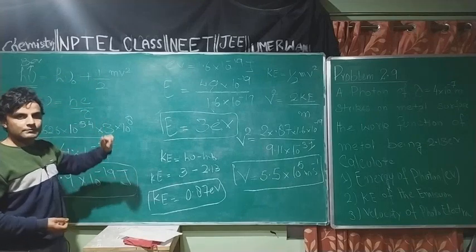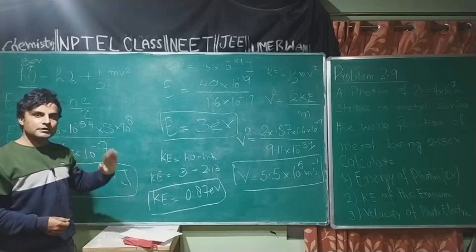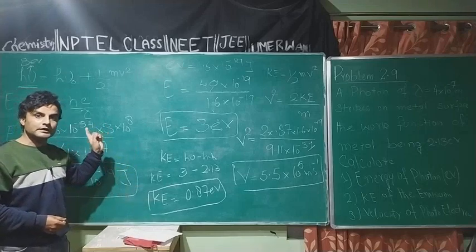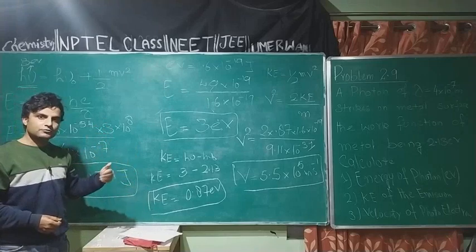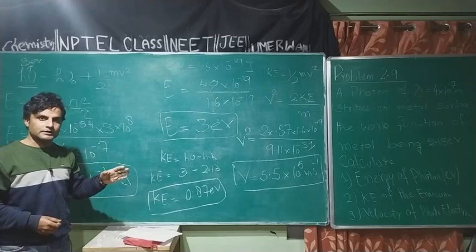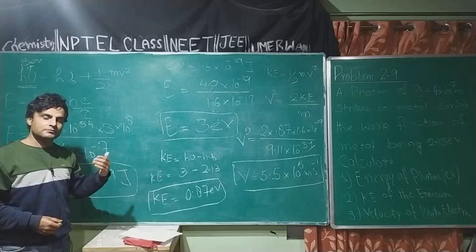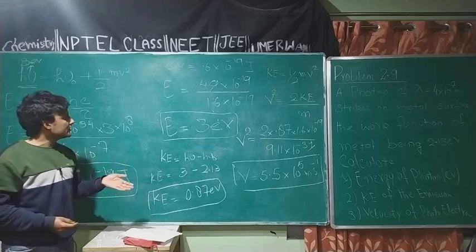And remember two important things: the number of photoelectrons emitted will depend on the intensity of radiation, the number of photons in the radiation. A greater number of photons will be able to expel a greater number of electrons, and a lesser number of photons will expel fewer electrons.